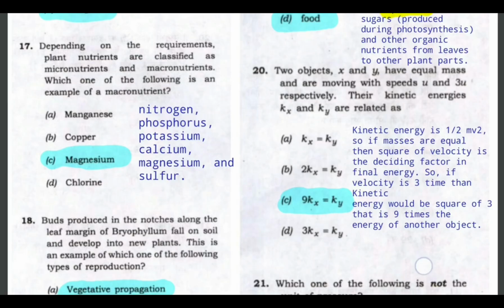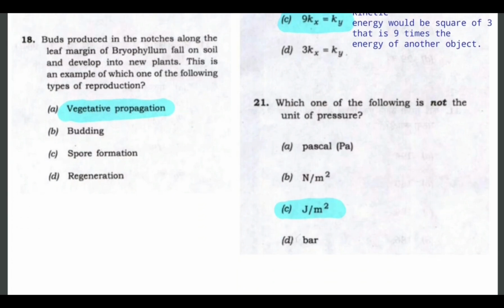So option C would be the answer. Let's see the next question: which one of the following is not a unit of pressure? Pressure is equal to force per area. Pascal is its SI unit, then Newton per meter square, force per unit area. Bar is also a unit of atmospheric pressure. So joule per meter square would not be the correct answer.